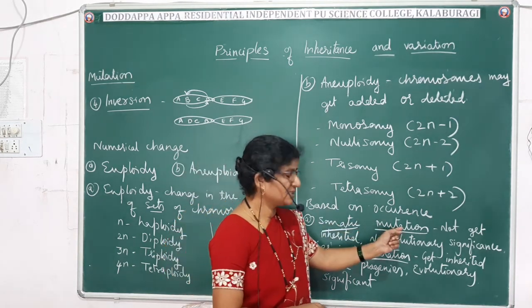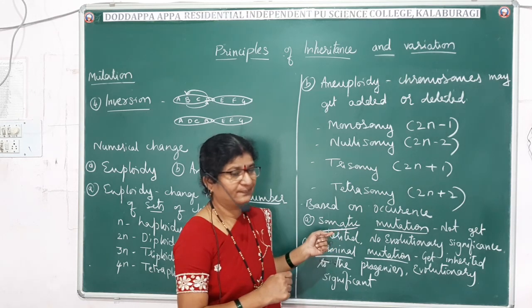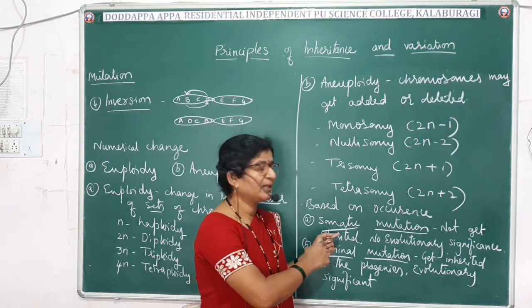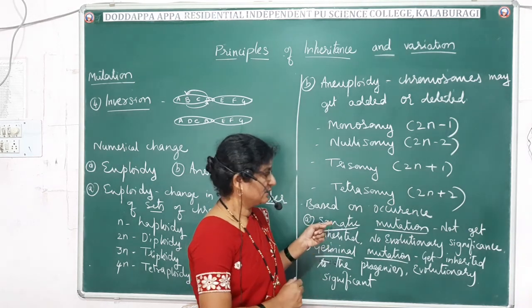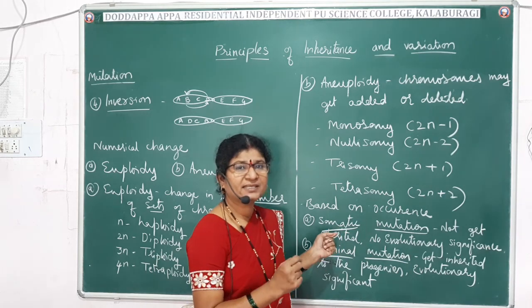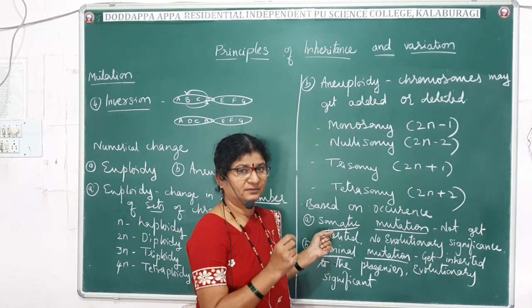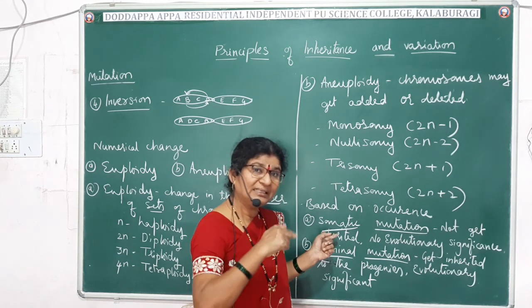Somatic mutations are the mutations which occur in the body cells. As you already know the meaning, I did not write that definition. Soma, body. So what do you mean by somatic mutations? The change in the genetic makeup occurs in the body cells.